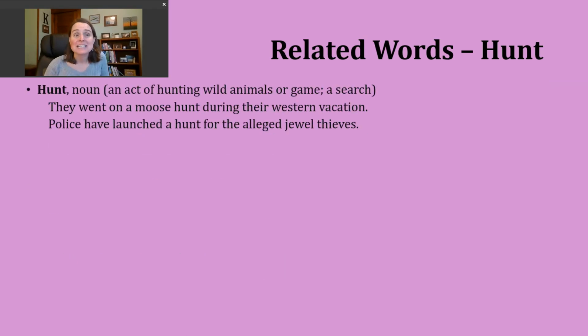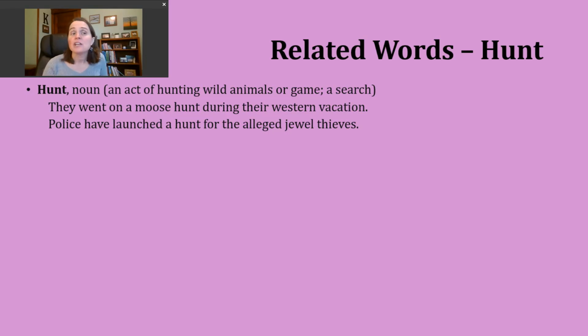Now let's spend a moment talking about some words that are related to our verb hunt. The first word we'll discuss is the noun form of this word. The noun hunt has the exact same spelling and the exact same pronunciation as our verb. Like our verb, it also has a couple different meanings. The first way to use it is to refer to that activity or the action of hunting wild animals. An example of this could be, they went on a moose hunt during their western vacation. So this would be describing an animal that's more common in the western part of the United States.